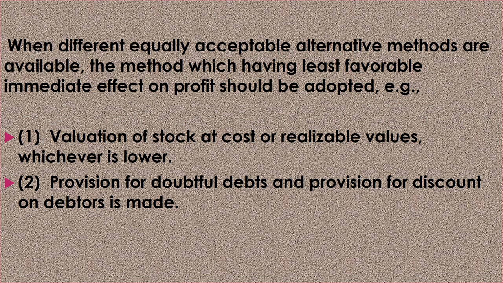See, when different equally acceptable alternative methods are available, the method which has the least favorable immediate effect on profit should be adopted. Fine. When there are two alternative methods which are equally acceptable, the method which has the least favorable immediate effect on the profit should be adopted, meaning we only adopt the method giving us profit when we are sure of getting it.